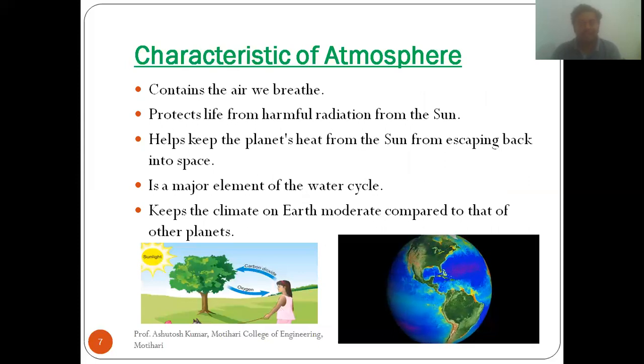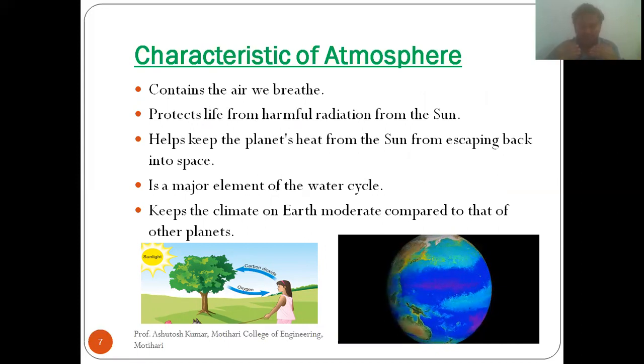Now, what are the characteristics of the atmosphere? The atmosphere contains the air we breathe. Like we can look at this picture: from the tree, oxygen is coming and oxygen is inhaled, and carbon dioxide is exhaled. The atmosphere also protects life from harmful radiation from the sun. As we all know, harmful radiations are coming from the sun, like ultraviolet rays and electromagnetic rays. So the atmosphere protects us from the harmful radiation of the sun.